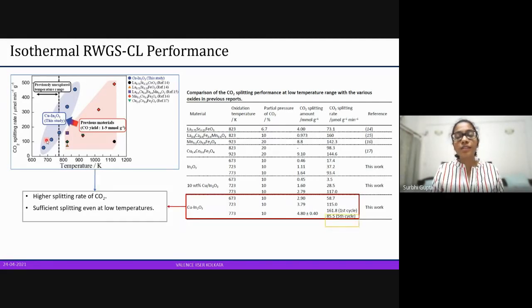And at this point, I would like you to take notice of the fact that in the first cycle, there is a very high splitting rate, whereas in the fifth cycle, it has almost become half of that. So we will come to why this is happening. I would like you to keep this in mind.